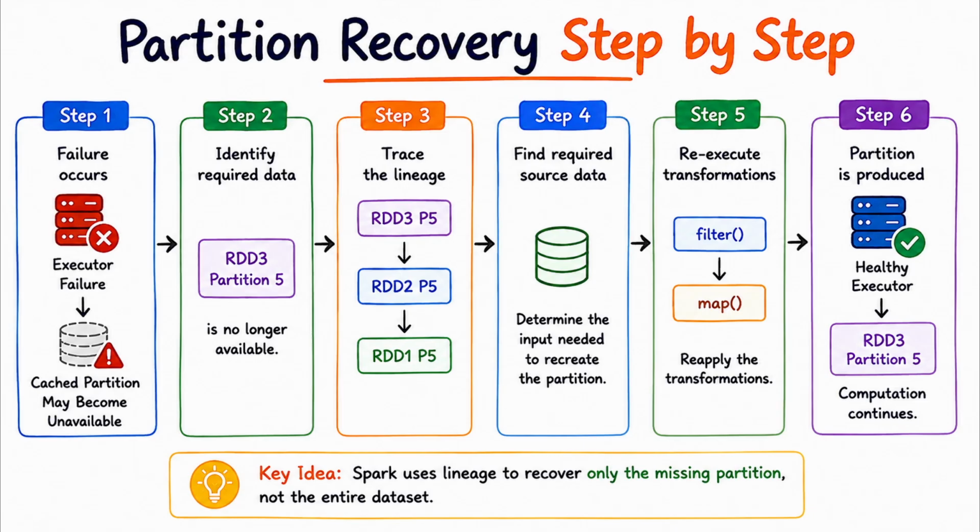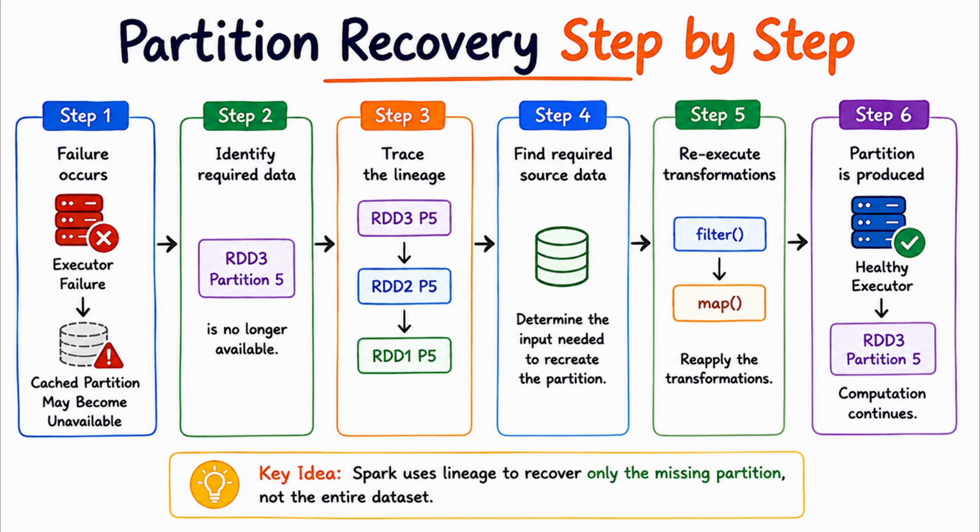Let's break that recovery process down into 6 simple steps. First, a failure occurs, such as an executor crashing. Second, Spark identifies the required data. Third, it traces the lineage and dependencies. Fourth, it identifies the upstream data needed for recomputation. Fifth, it re-executes the necessary transformations. And finally, the required partition is produced on a healthy executor, and the computation can continue.